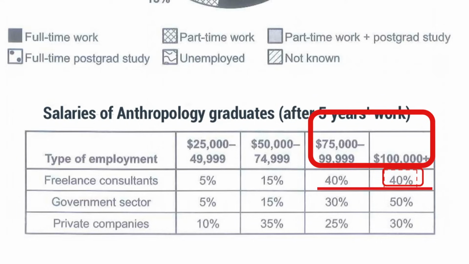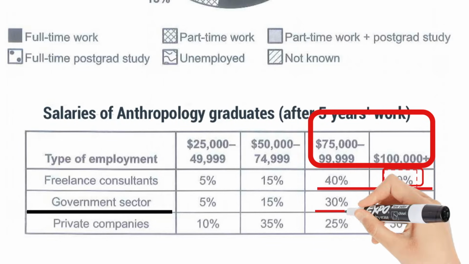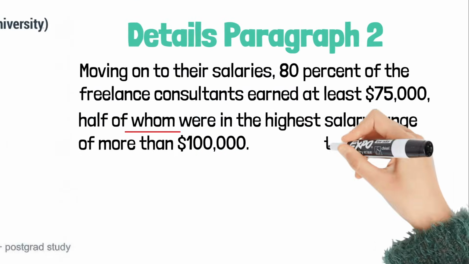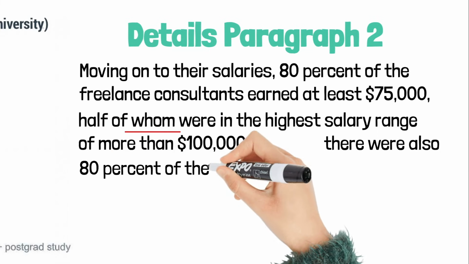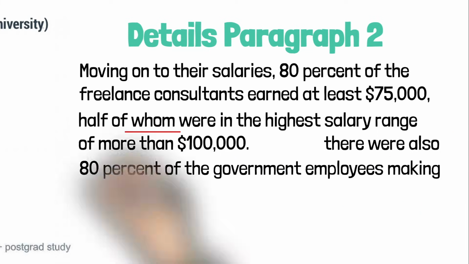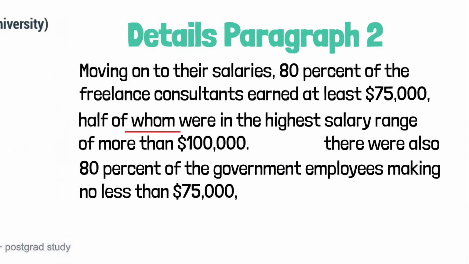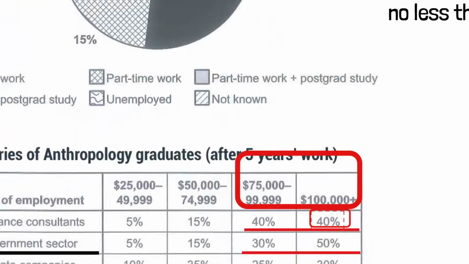Now we can use the same strategy to report the government sector. The percentage of the government employees that made at least $75,000 was also 80, so we can say there were also 80% of the government employees making no less than $75,000. And then we show the difference.